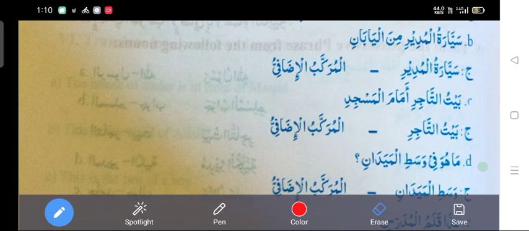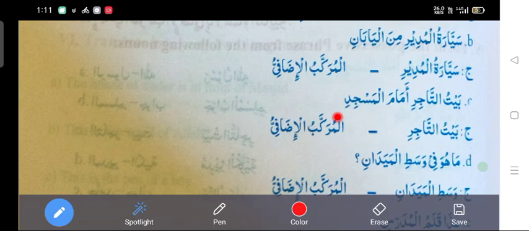Question number 3. Baitut Tajiri Amamal Masjid. Baitun means house. At-Tajir means trader, businessman. Amama means in front of. Al-Masjid means mosque. The house of the trader is in front of the mosque. This is the translation of the sentence. But we are not subject to the translation. We are supposed to find out the possessive phrase from the given sentence.